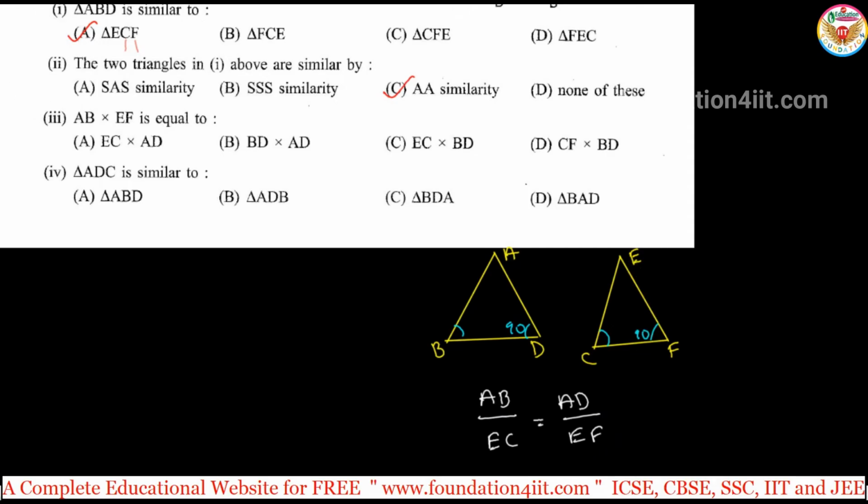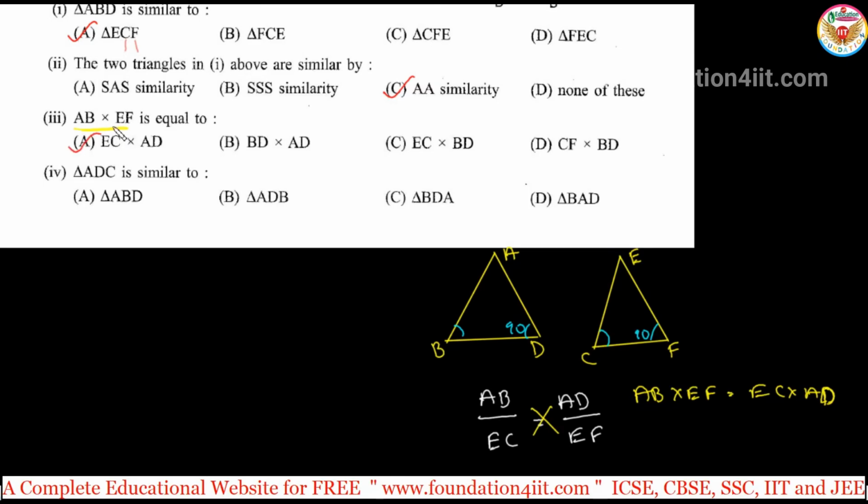Do cross multiplication and check the option. AB into EF is equal to the product of EC and AD. So EC into AD is option 1 here. We need to consider only those triangles which have the two sides they are asking the product of.